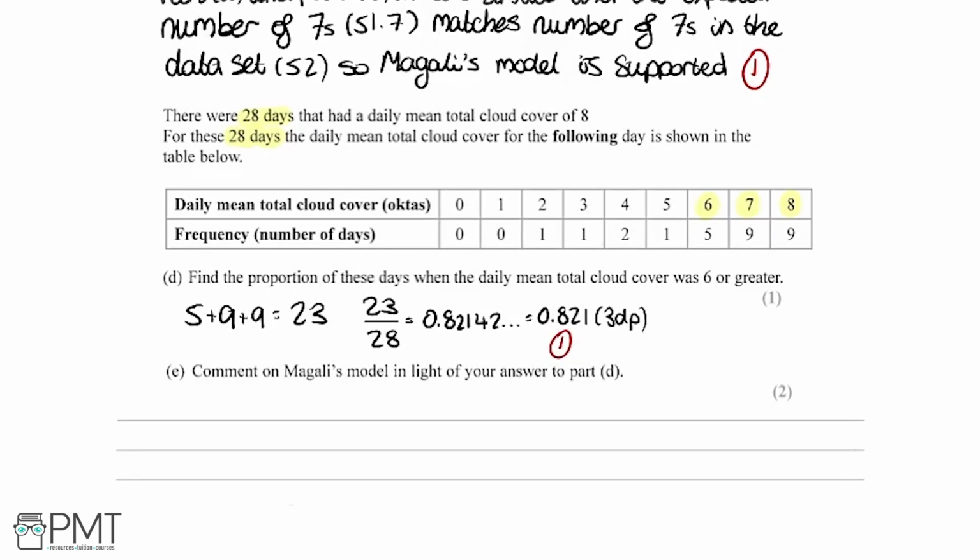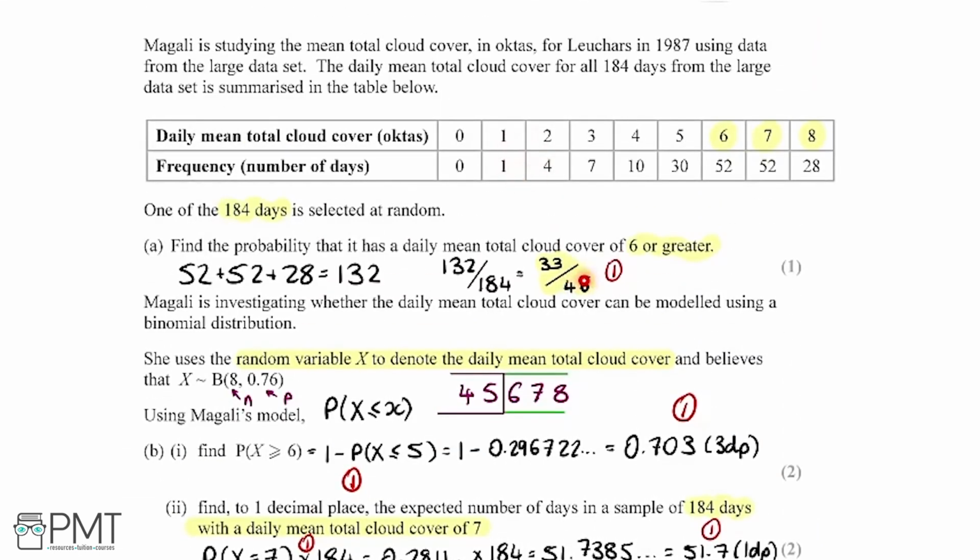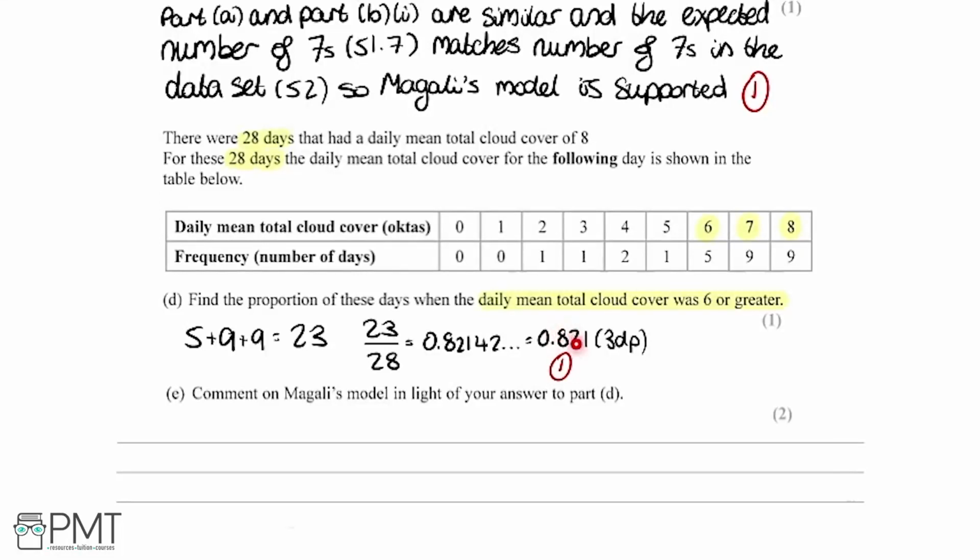So lastly now, part E says we need to comment on Magali's model in light of our answer to part D. So look at this in part D, from this set of data here. When the daily mean total cloud cover was 6 or greater, we got the proportion to be 0.821. However, this differs from what we got from this data in part A, because if we remember 33 over 46 equals 0.717, and it also differs from here in part B, part 1, which is 0.703. So these two are quite similar. However, with this one, the difference is greater.